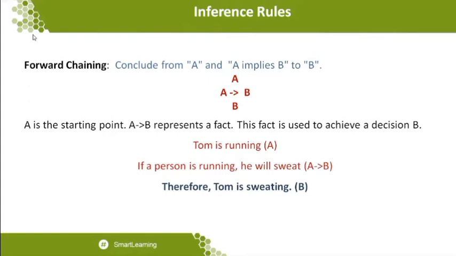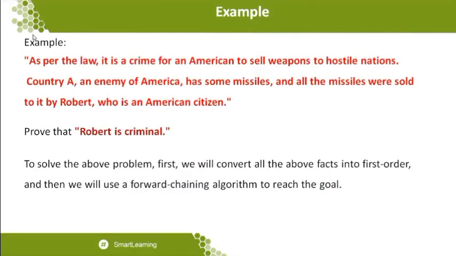Okay, so "Tom is running" is one statement. If a person is running, he will sweat, and therefore Tom is sweating. So this is one of the basic-level examples of forward chaining with the support of the inference rule, which is very essentially needed to conclude a statement in forward chaining.